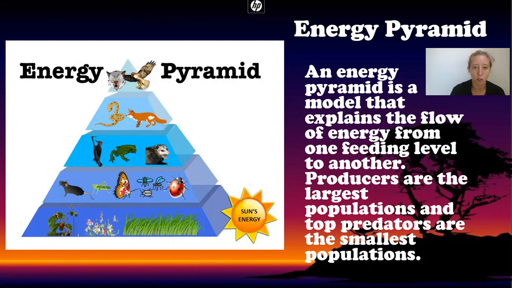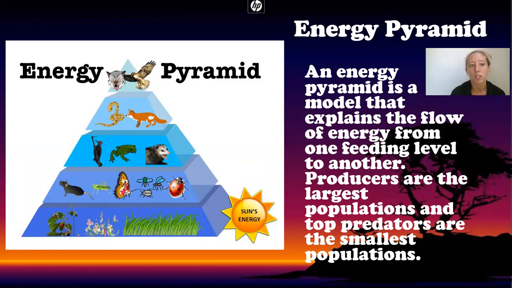So let's review some other vocab words. The next level, you see ladybugs, some insects, a rat. Those would be our primary consumers because they would be the first ones to get to that plant energy. And we know there's a ton of bugs. There's a ton of primary consumers over the world. They have a pretty high biomass. With each level, you see they're getting smaller and smaller and smaller, right? Think about how much food does one of us humans need to eat. So think about how much food needs to be available, okay?